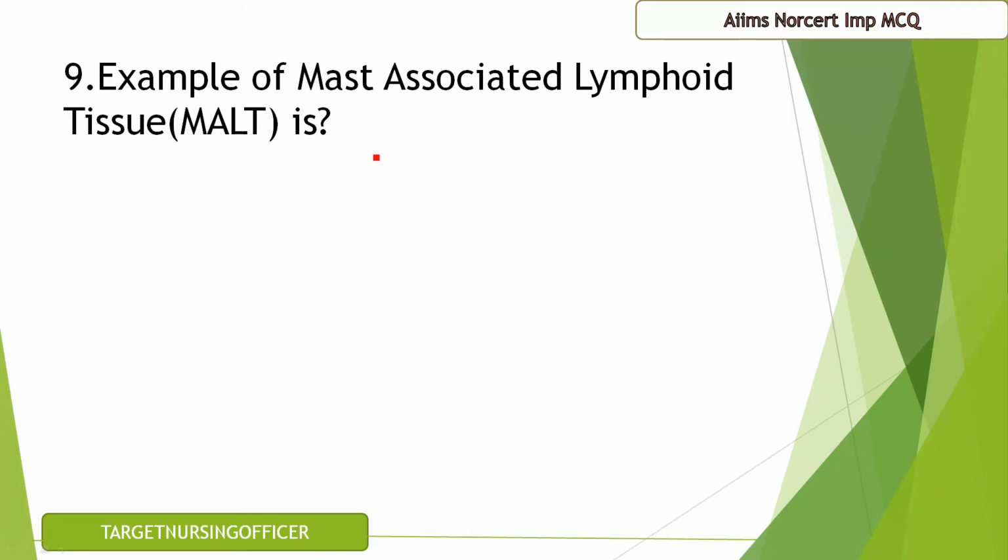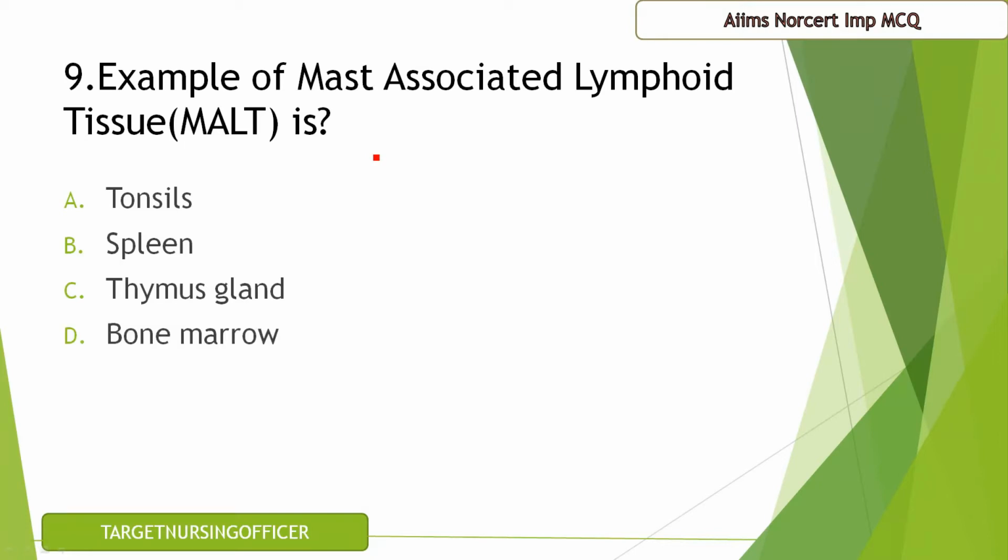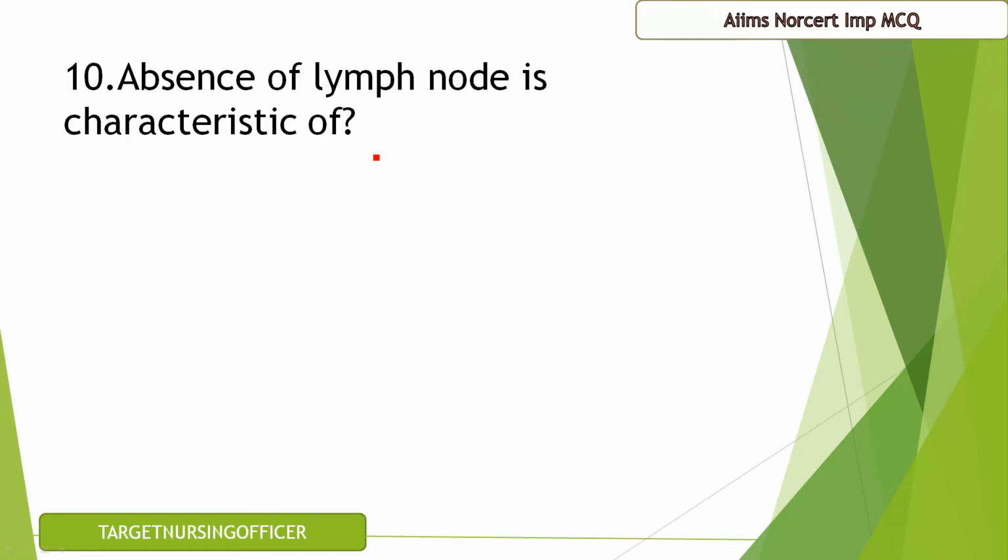Question number 9. Example of mucosa associated lymphoid tissue, that is MALT, is A. Tonsils, B. Spleen, C. Thymus gland, D. Bone marrow. The correct answer for this question is A, that is tonsils, which is one of the examples for mucosa associated lymphoid tissue. Question number 10. Absence of lymph node is characteristic of lung, kidney, spleen and brain. The correct answer for this question is D, that is brain.